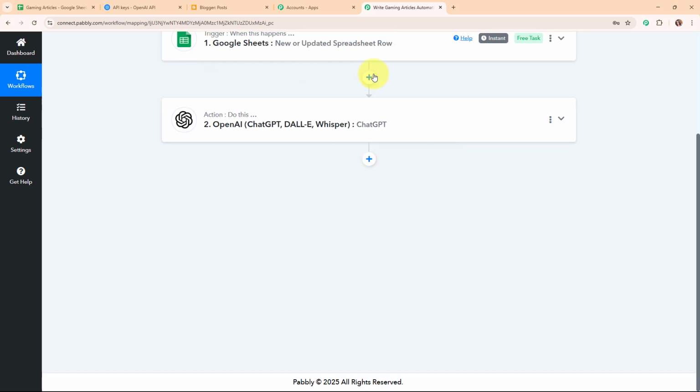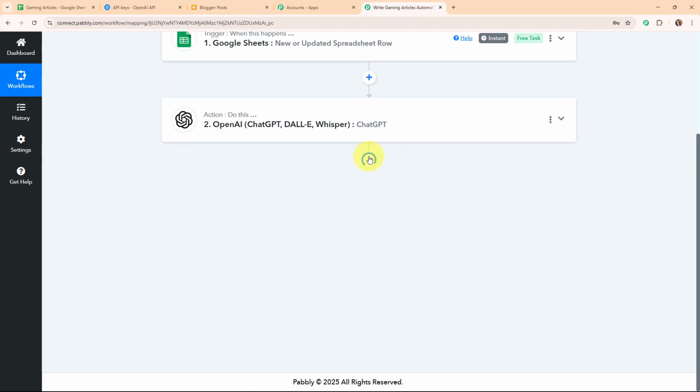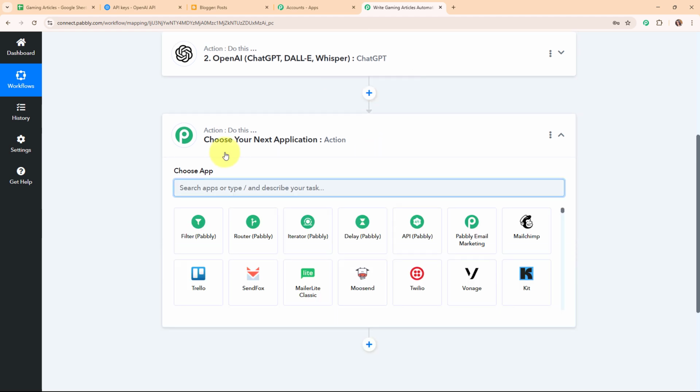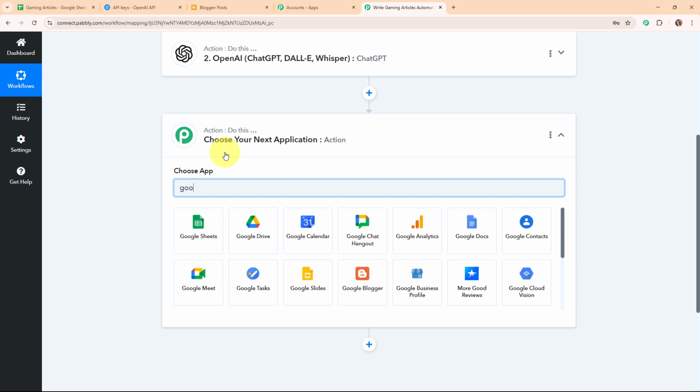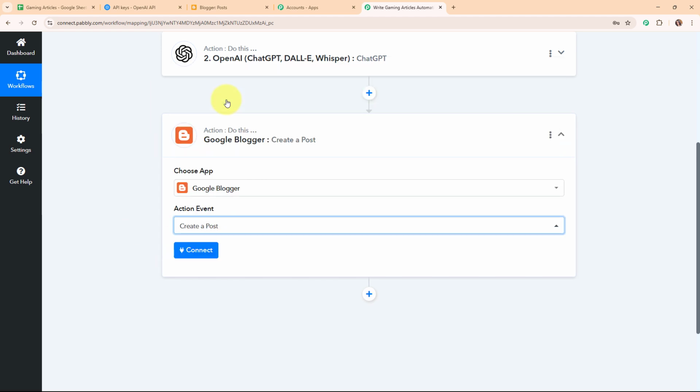So now after generating this article, I want that article to be posted on my Google Blogger account as a draft post. So for that, I'm going to add another action step over here. In this action step, I'm going to select my action application as Google Blogger. Google Blogger is a free platform that allows you to create and publish your own blog online. So in my Google Blogger action step, I'm going to select my action event as create a post, so that a post is automatically published on my Google Blogger account.